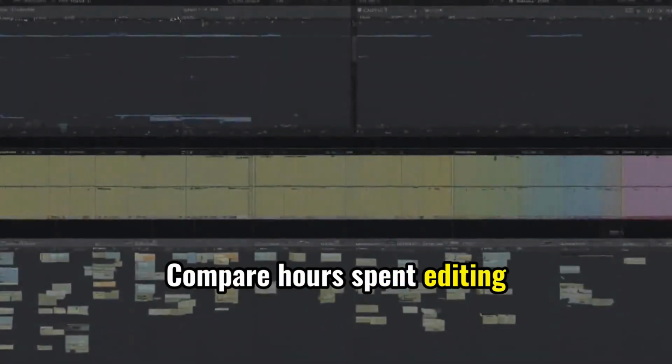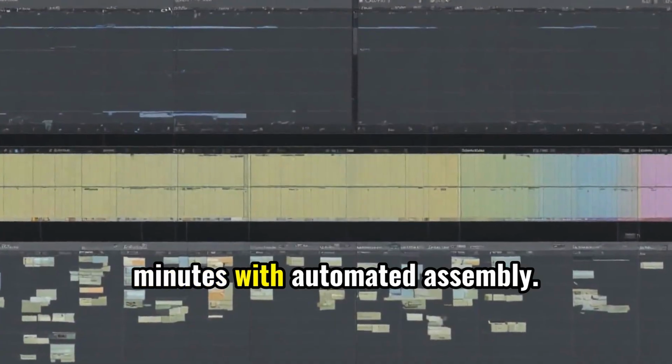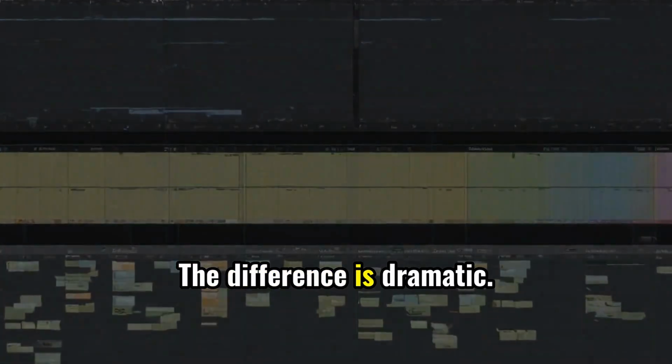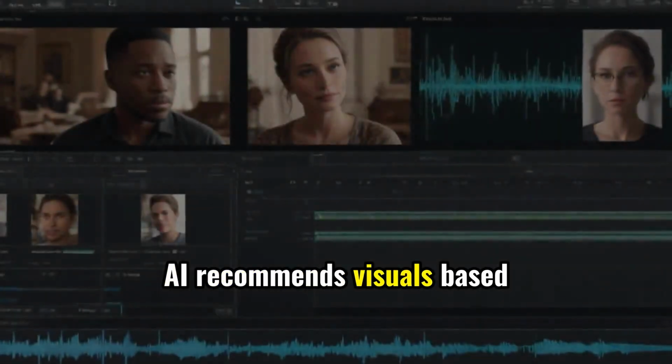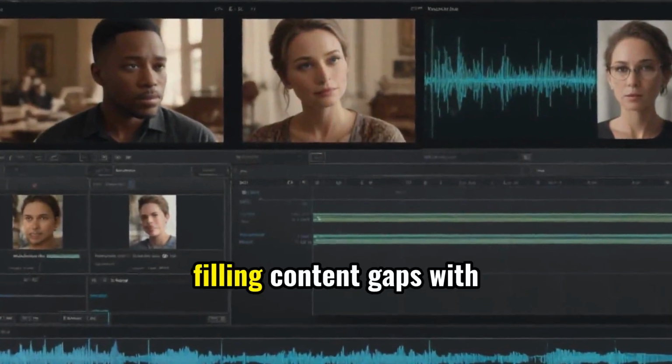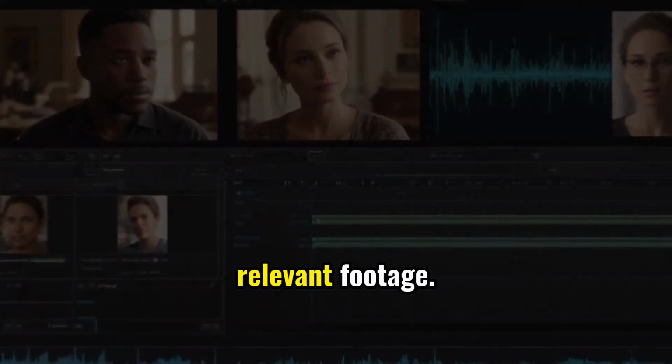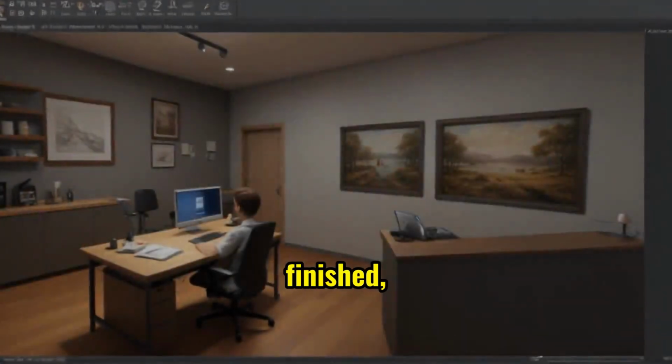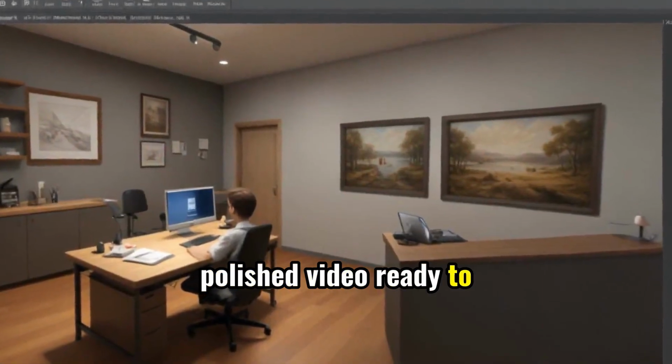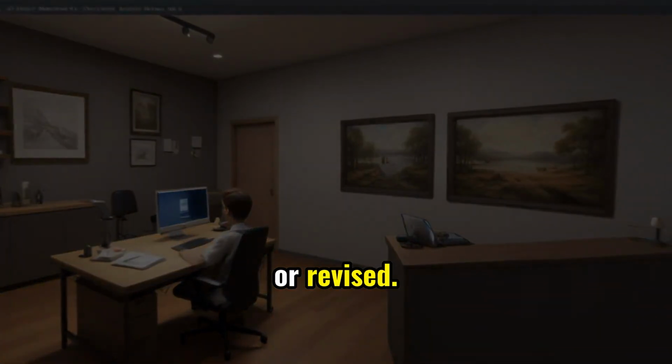Compare hours spent editing by hand versus just minutes with automated assembly. The difference is dramatic. AI recommends visuals based on your narration, filling content gaps with stunning, relevant footage. One click produces a finished, polished video, ready to be previewed, shared, or revised.